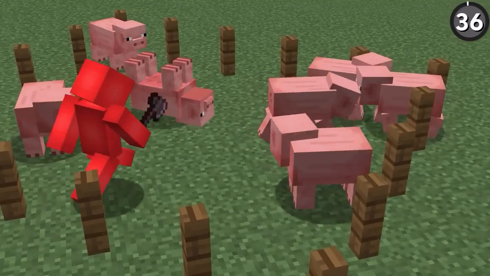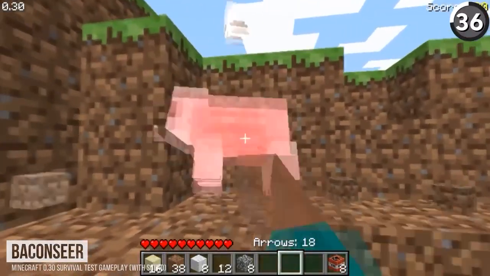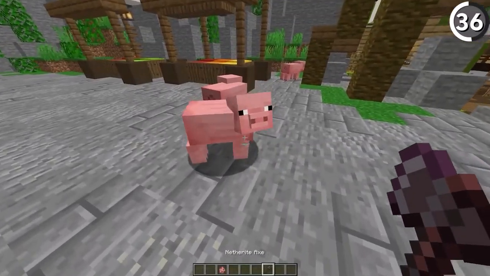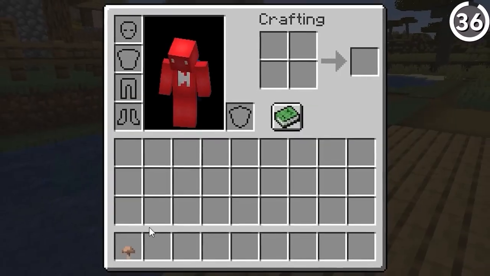Did you know pigs could drop brown mushrooms? Sure enough, back in the Java Edition survival test, there was a time where these mobs only dropped brown mushrooms on death, but obviously this was changed to a pork chop when that item got added in. Though it makes me wonder, if you eat a mushroom stew made out of pig shrooms, is that still vegetarian? I don't know.